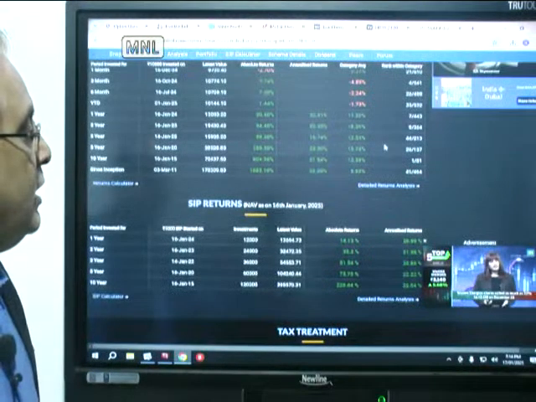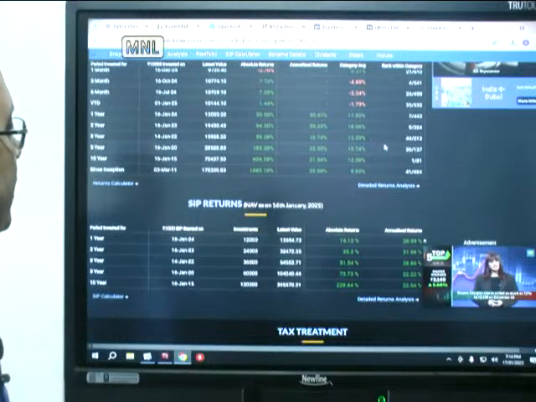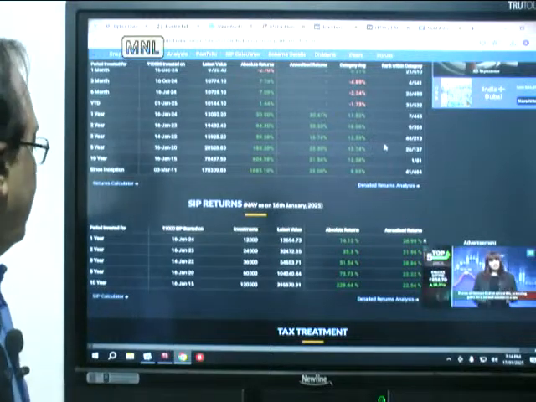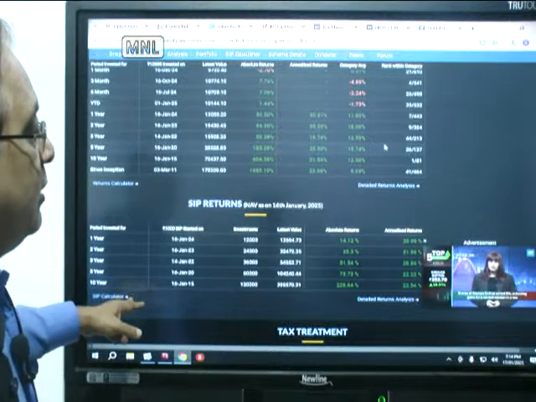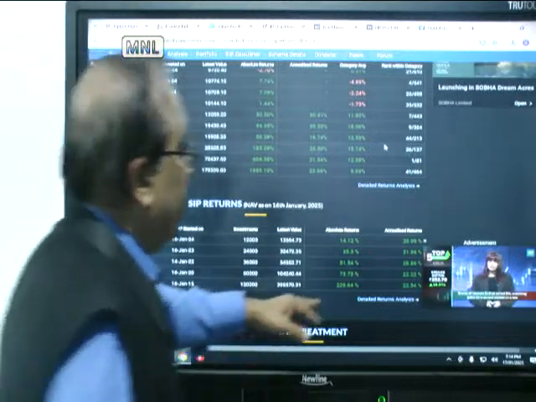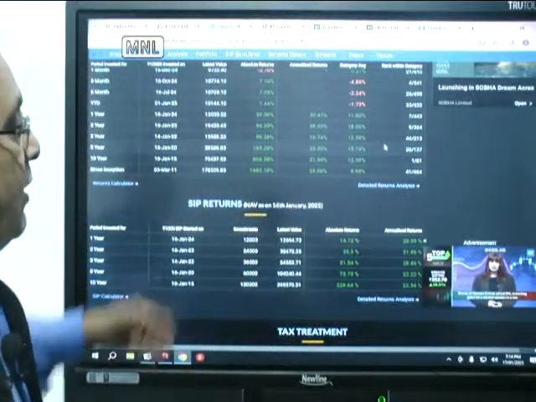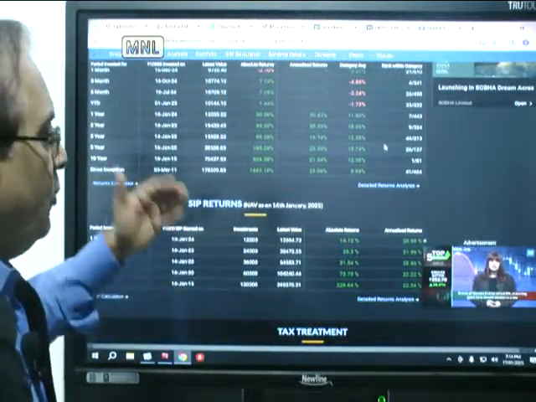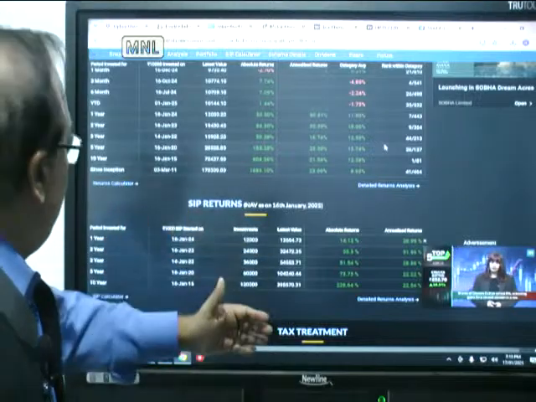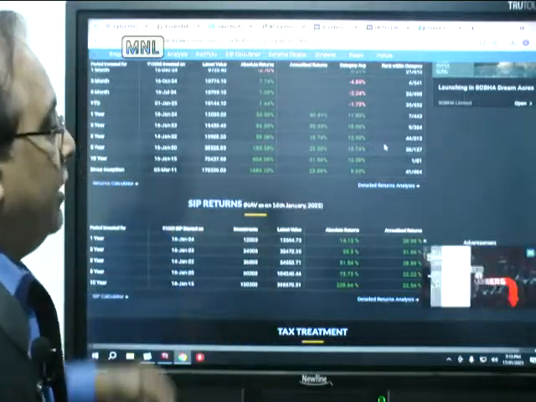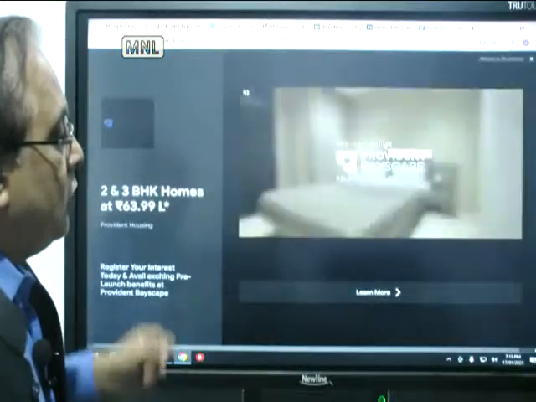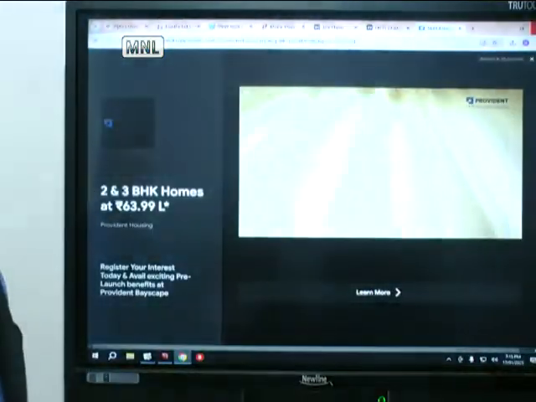And if you look at the annualized SIP return for a period of say 3 years, if you have done that, it has given 29%. 5 years is 22%. 10 years is also very consistent return. If you see the annualized return for an SIP, every month you do this, then you get something like 30% return.